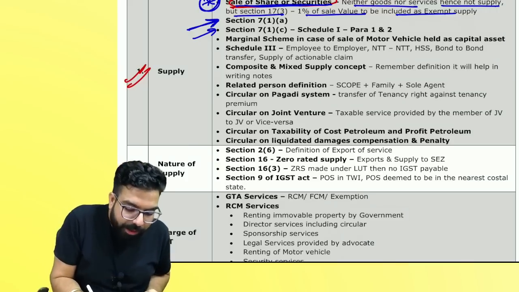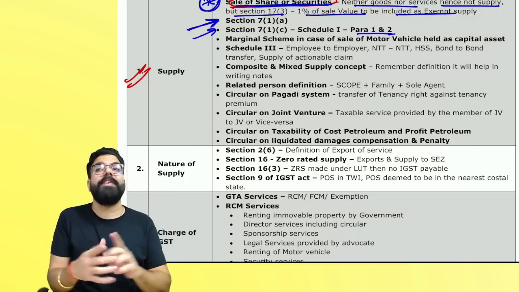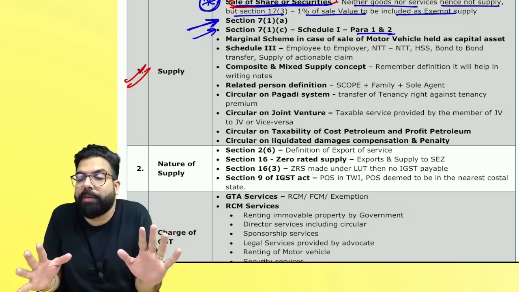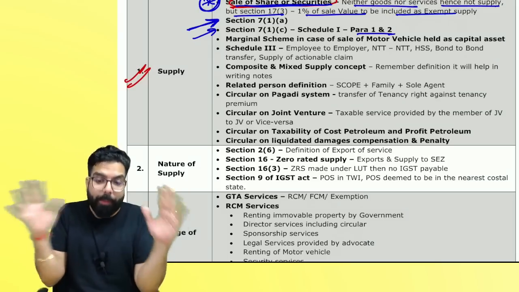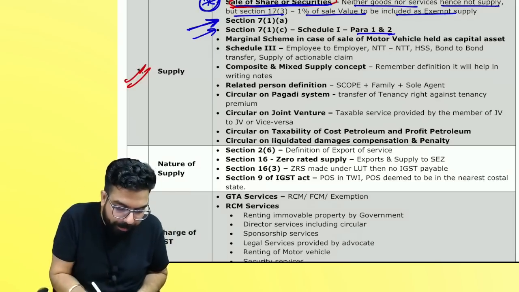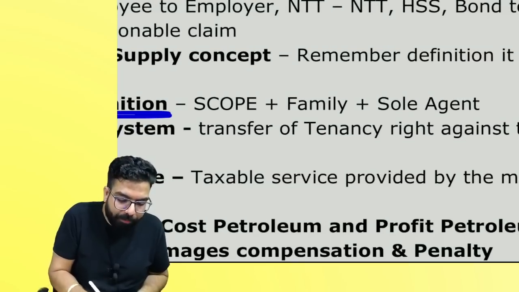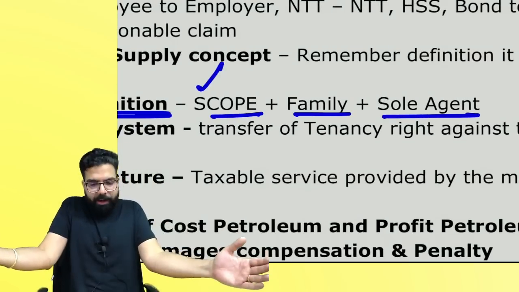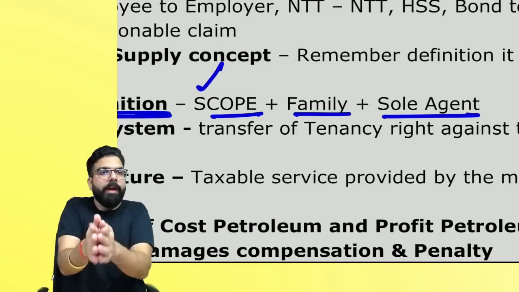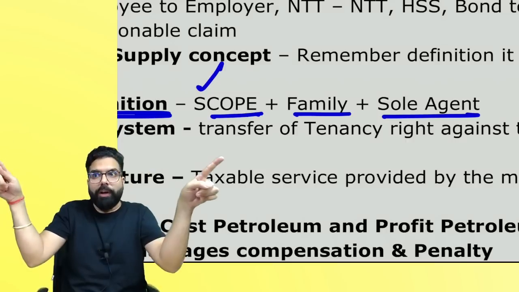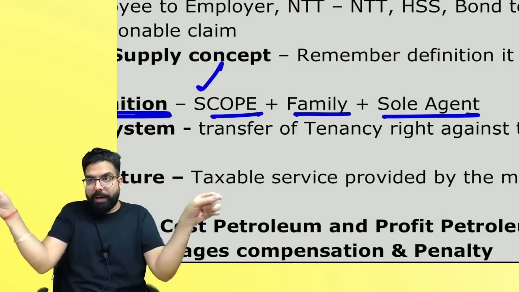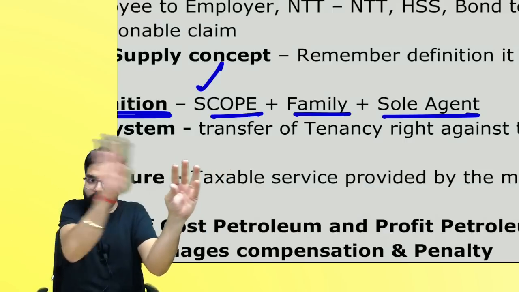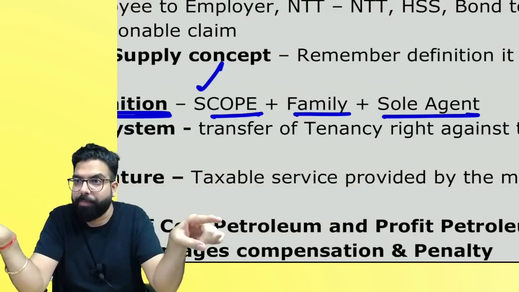Then, sir, see paragraph number 2 also comes. If it is a supply between related persons or distinct persons. Related person, the scope is very big. Scope plus family plus sole agent. You must remember related person, everyone. Scope plus family plus sole agent. What is scope, everyone? Shares greater than 25% in both of them, these two will become related. Control: one person is controlling two people, then these two become related. These two are controlling someone else, then also these two become related. These two are controlling each other, then also they become related persons.